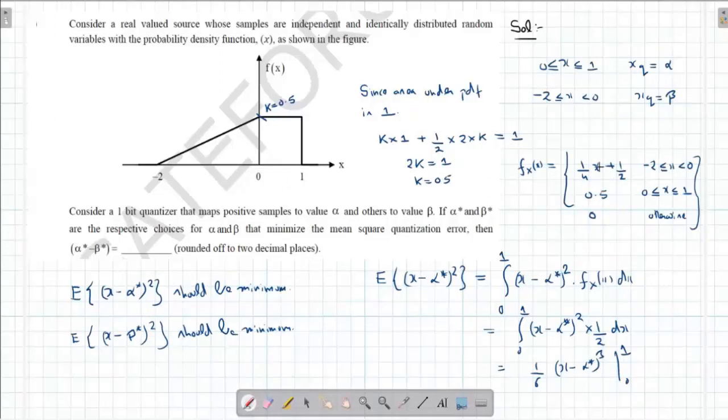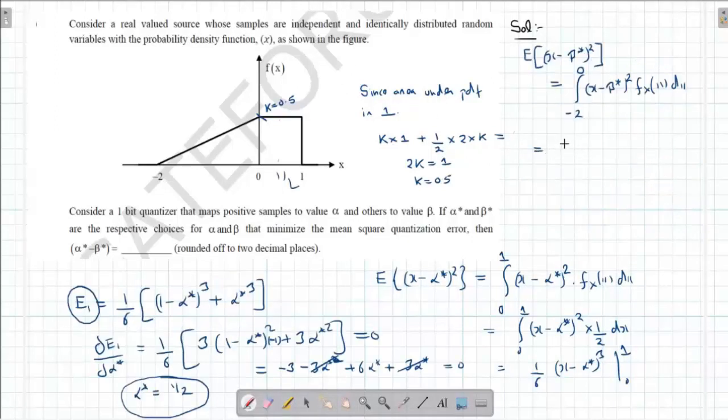Now we have to see, if alpha star and beta star are the choices of alpha and beta, then the mean square error, that means I should be able to find what is mentioned in the question: expected value of x minus alpha star whole square, the minimum mean square estimation, this value should be minimum.